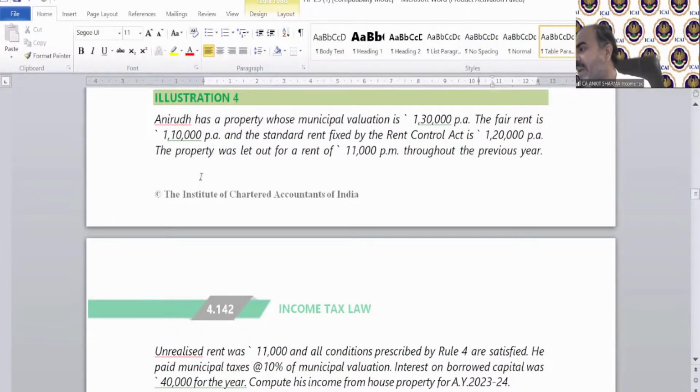Baranti is saying, I did not get the fair rent calculation if not given. If fair rent is not given in the question, then actual rent must be given in the question. And on the basis of that, actual rent multiplied by 12 will be your fair rent.